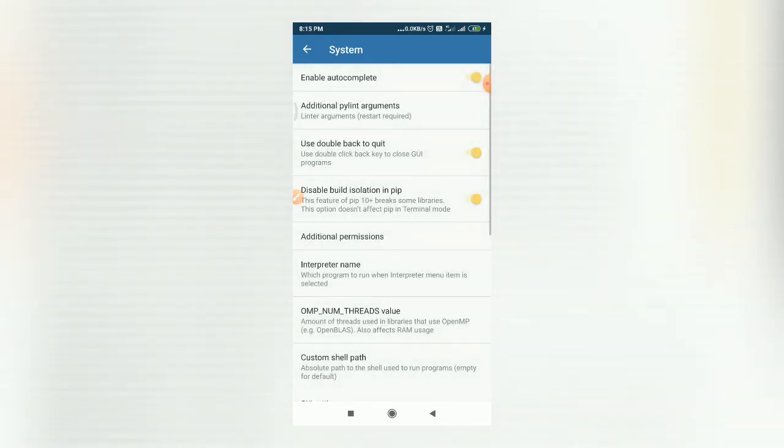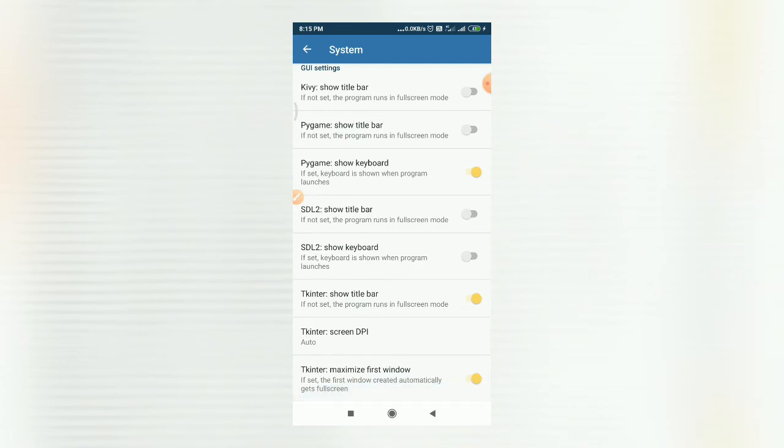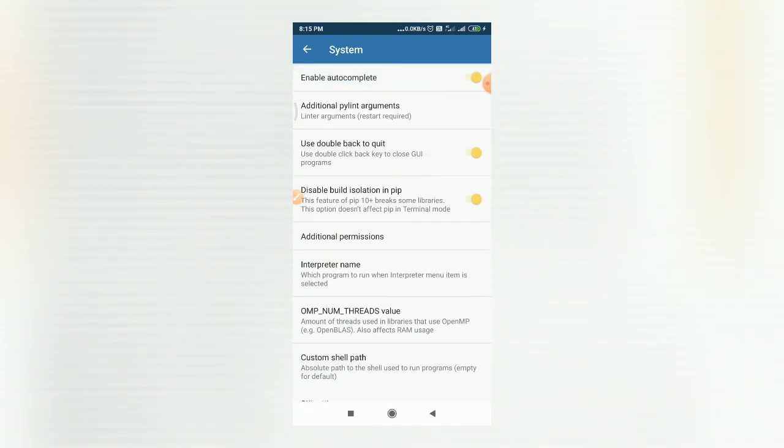Then in the system settings, you can observe all these different settings. The first option you have is enable autocomplete. Right now it is enabled, so it will autocomplete the code. Then additional pylint argument. Basically, pylint is a source code bug and quality checker for the Python programming language.